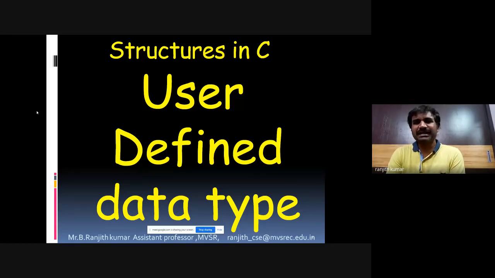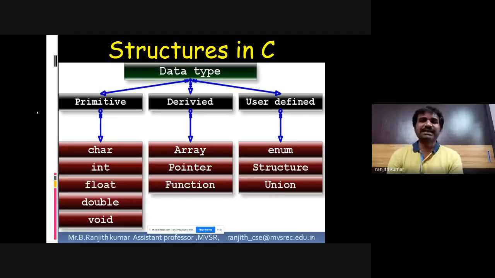We have seen so many data types so far. Let's see once again. Okay. So basically the data types are three types: primitive data types, derived data types, and user-defined data types. All the primitive data types are already defined in the software, and examples are character, integer, float, double, void, etc. These data types already come with the C language software. So the compiler will recognize them directly and we need not create anything here.